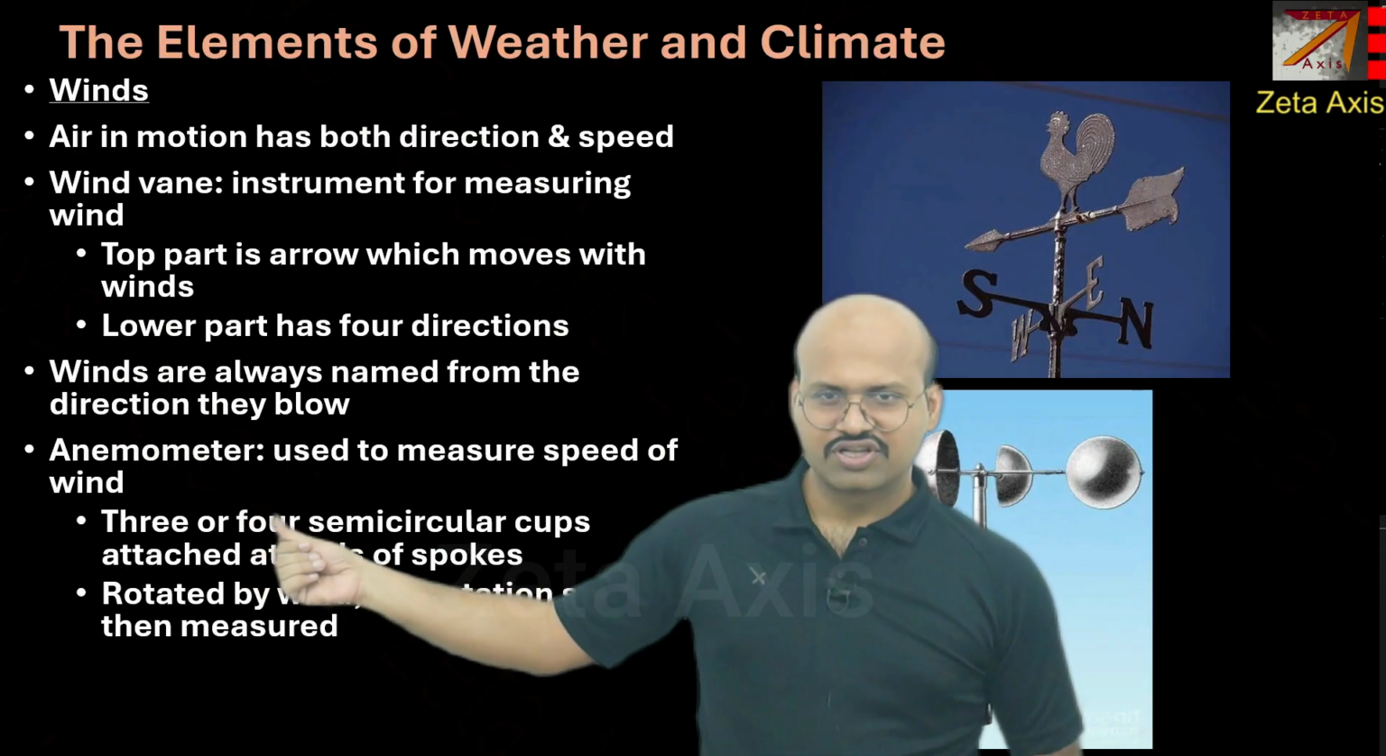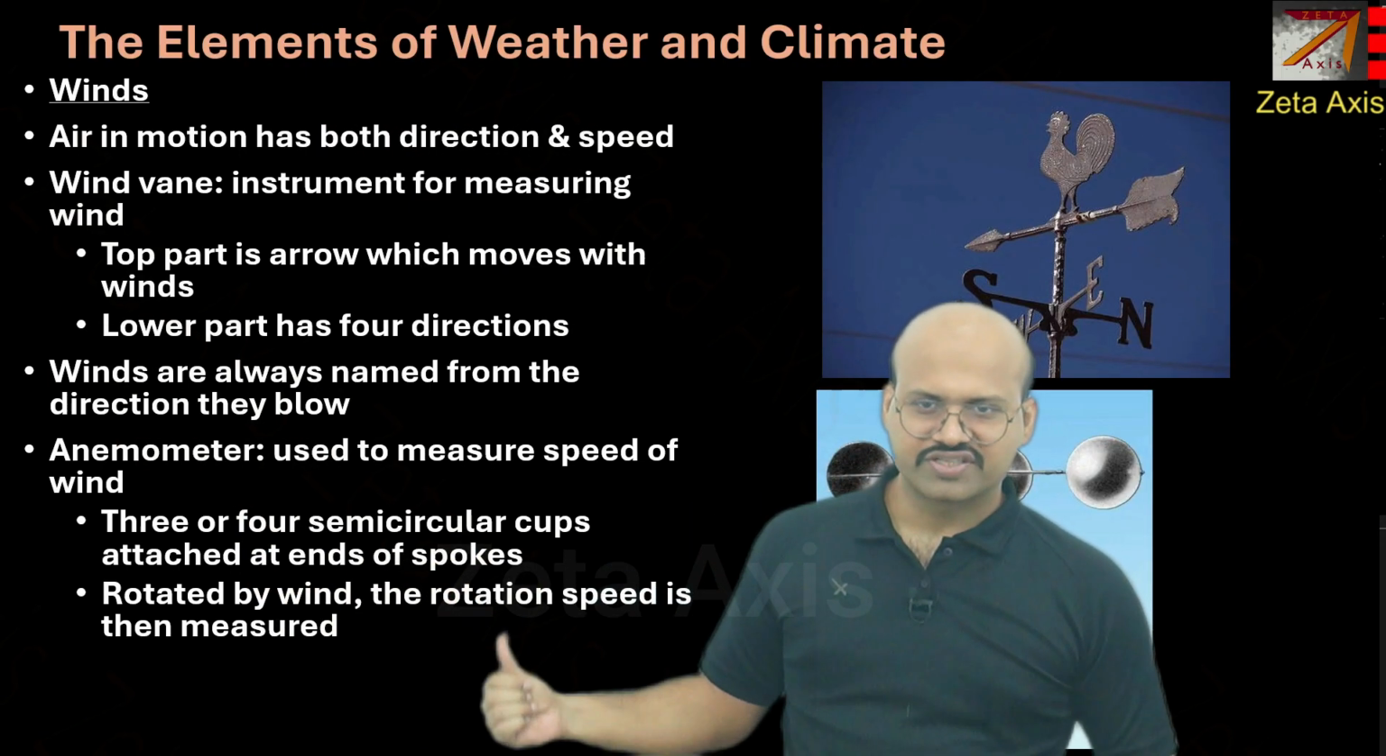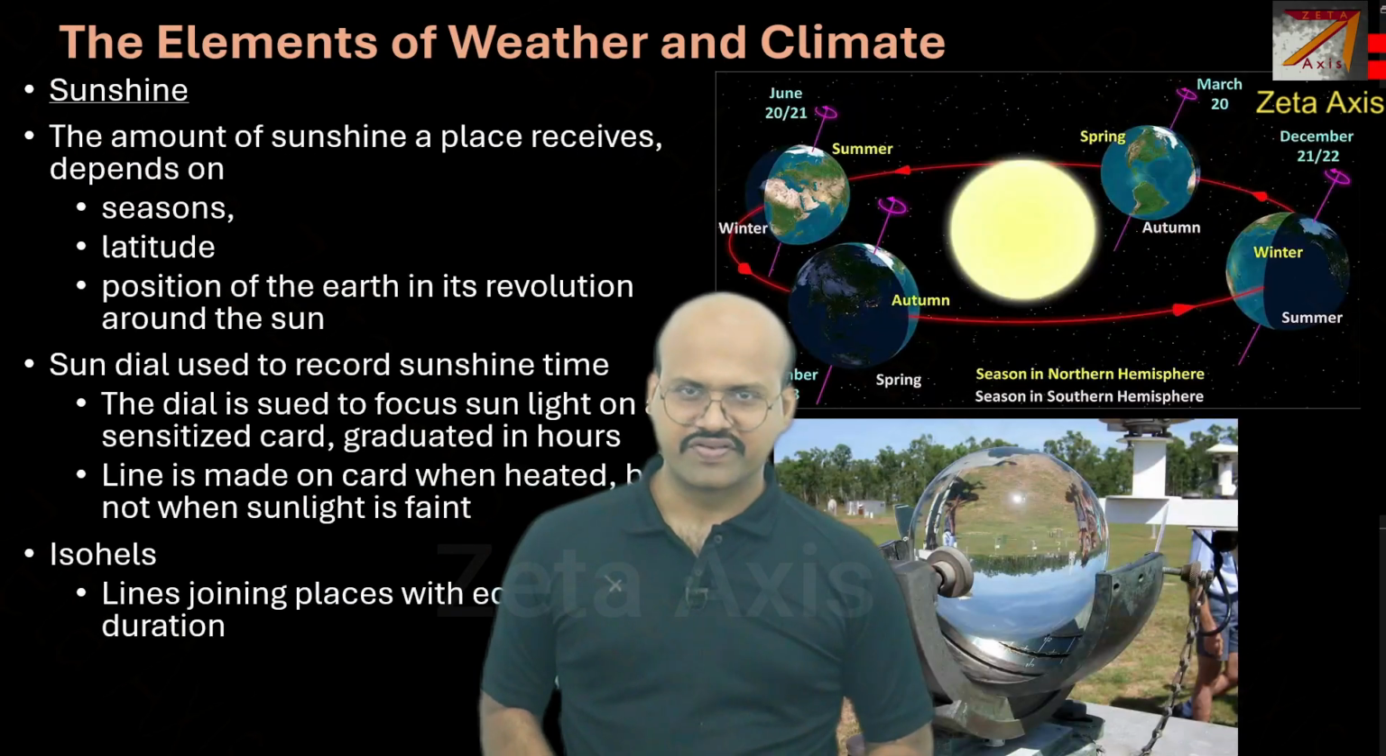It has three or four semicircular cups attached to the ends of the spokes. Rotated by wind, the rotation speed is then measured. So this is a very simple instrument to measure the speed of the wind.